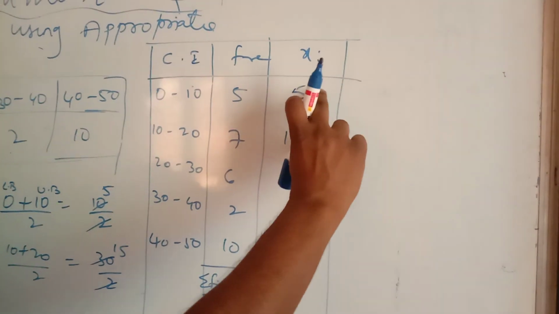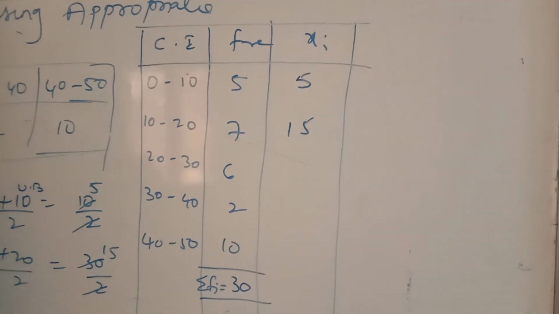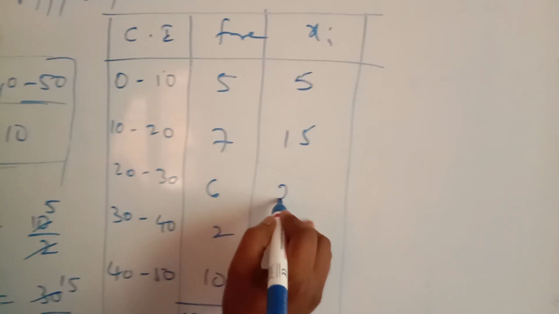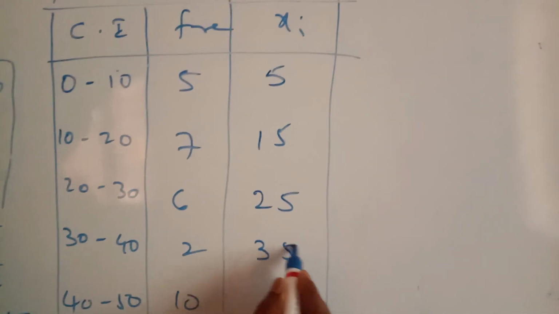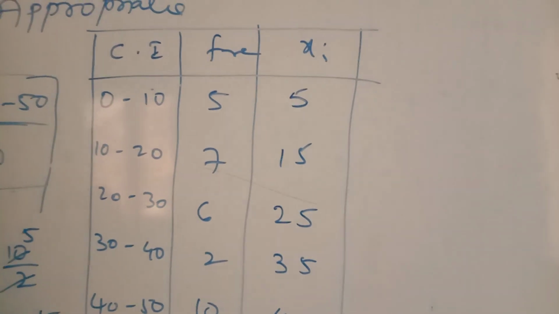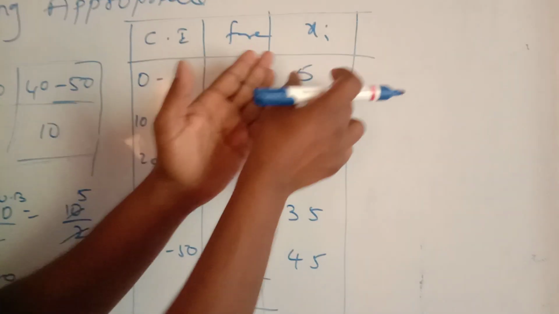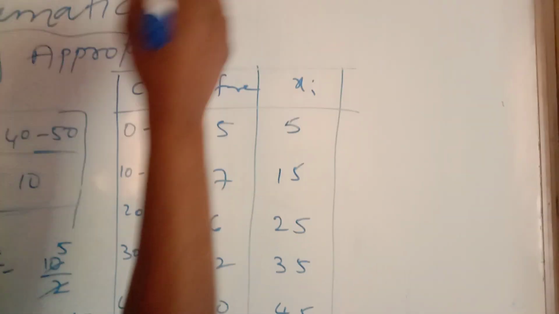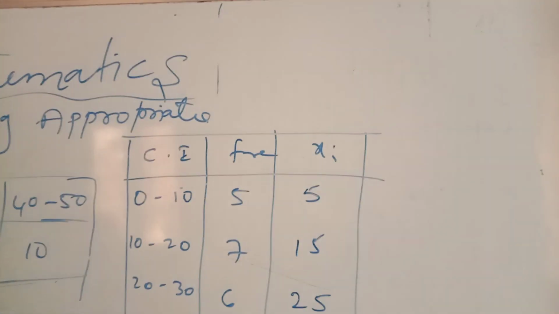How much are you getting as the difference between the two Xi values? 10. So you can add the 10 to the previous value. That is nothing but 5, 15, 25, 35, 45. Now here you are getting Xi values a little bit bigger. So at that time you are taking the second method or the third method.